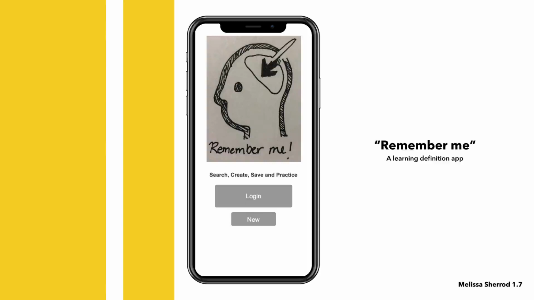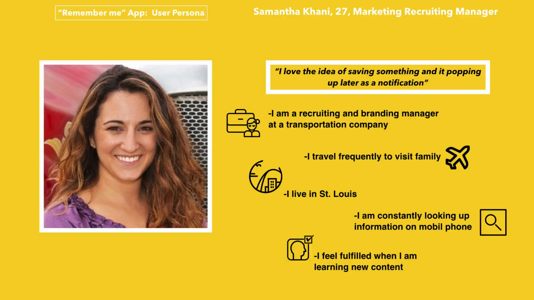Remember Me is a learning app that searches, creates, saves, and practices. This is Sam. She lives in St. Louis and leads a very busy life at work and at home. She's constantly looking up new information on her phone.